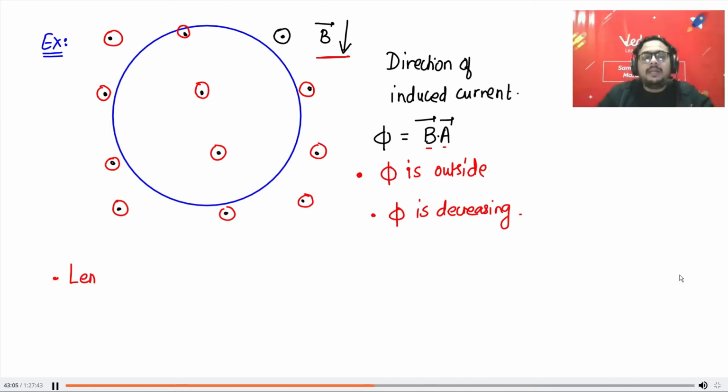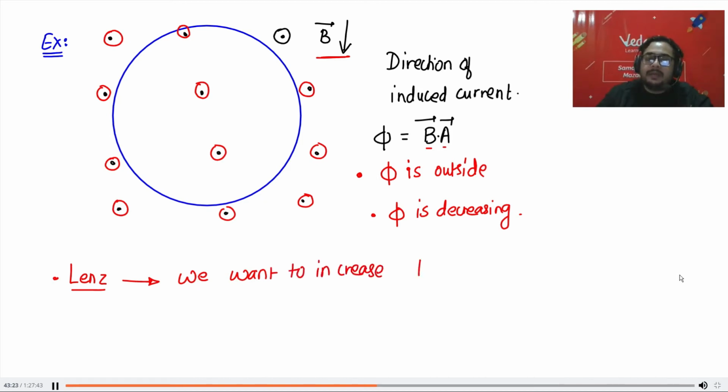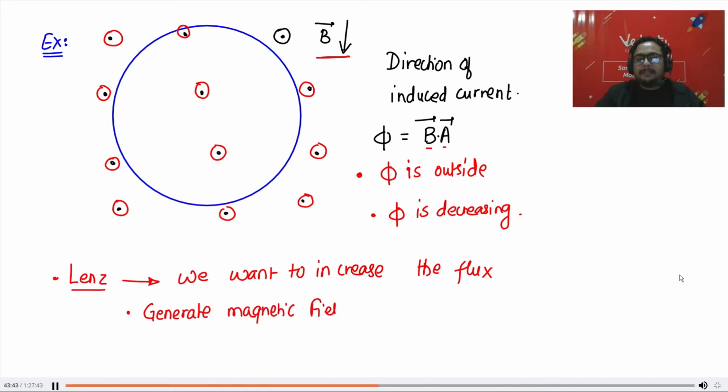So according to Lenz's law, what do you want to do? Do you want to increase the flux or decrease the flux? We want to increase the flux. Do the opposite. Increase the flux. So in which direction should you generate the magnetic field? I am asking, generate magnetic field outside or inside?